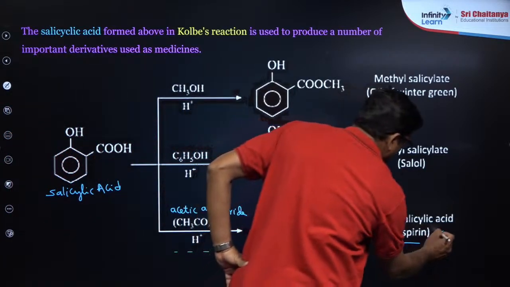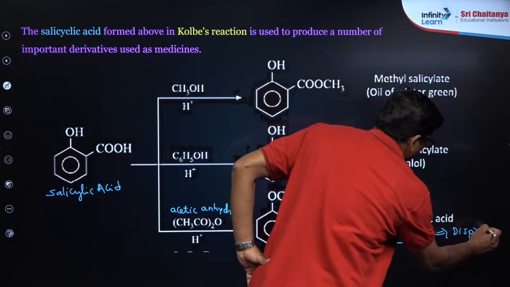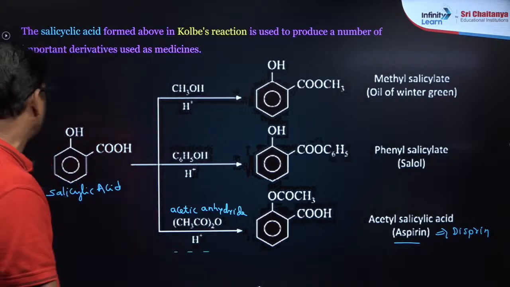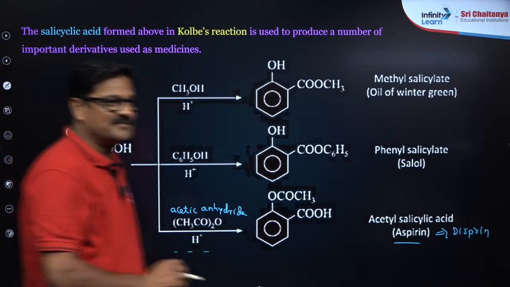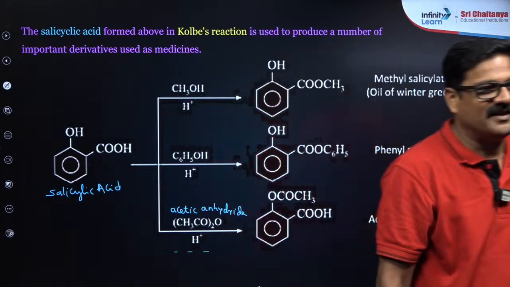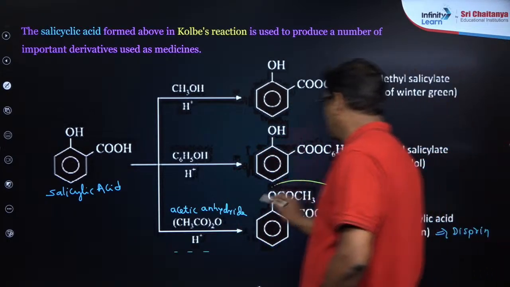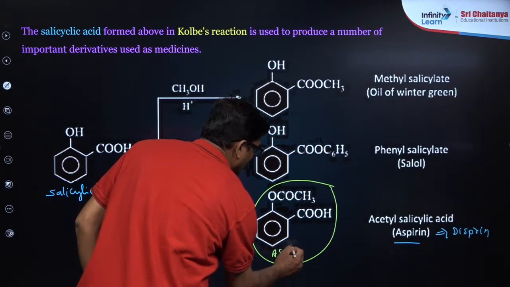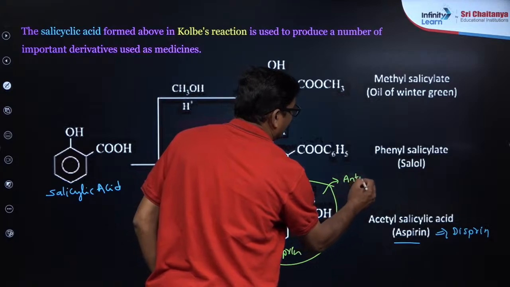So you use Disprin tablet, no? That Disprin tablet has aspirin. So what is the use of aspirin? Anybody can say what is the use of aspirin? Chemistry in everyday life. Aspirin is used as an antipyretic.